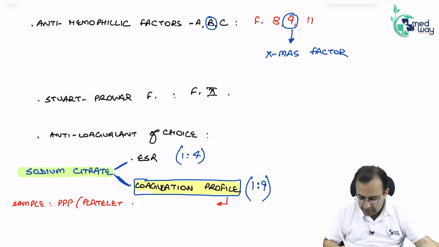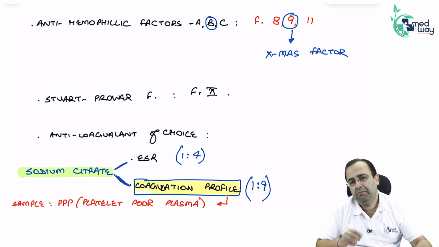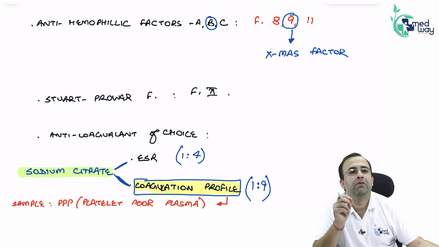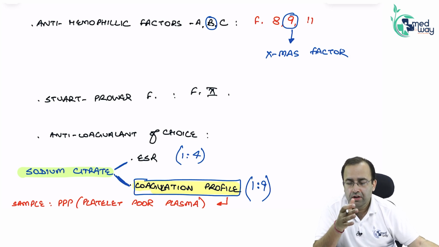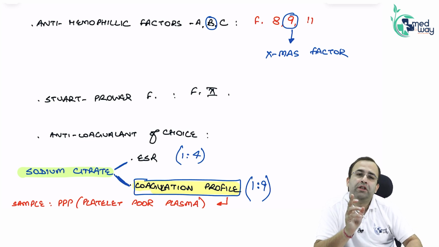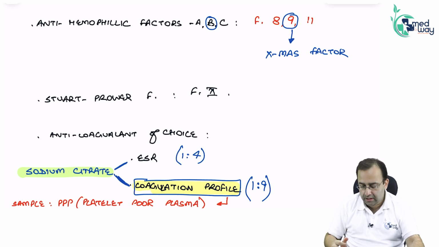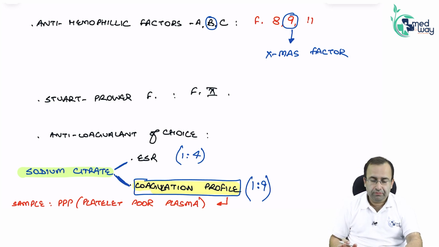Why? We are doing a coagulation profile. I want to check for deficiency of coagulation factors 7, 8, 9, 11, not deficiency of platelets. So the sample used is PPP, platelet poor plasma.